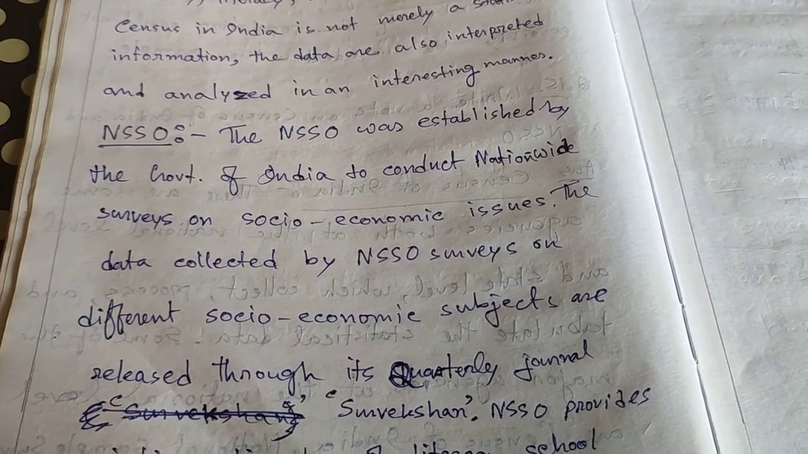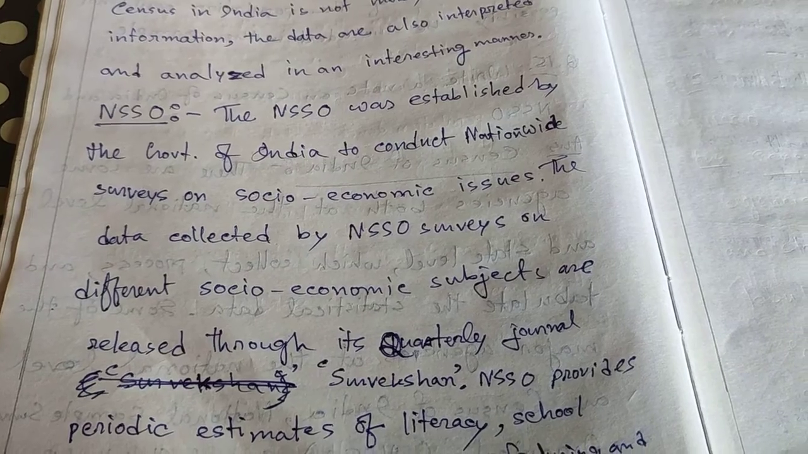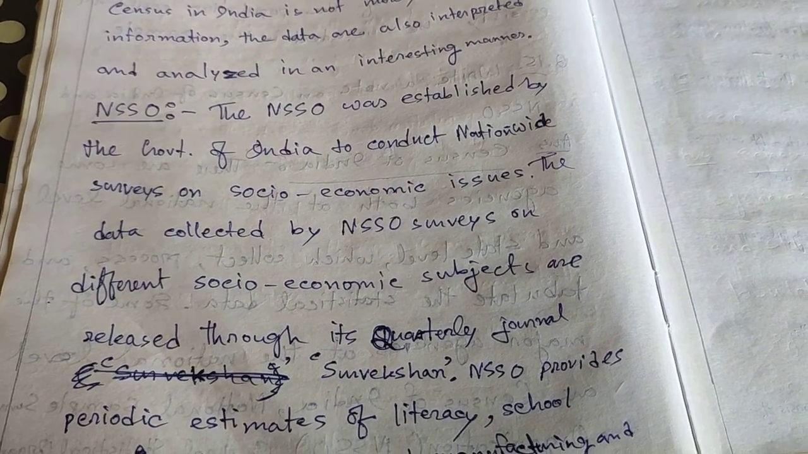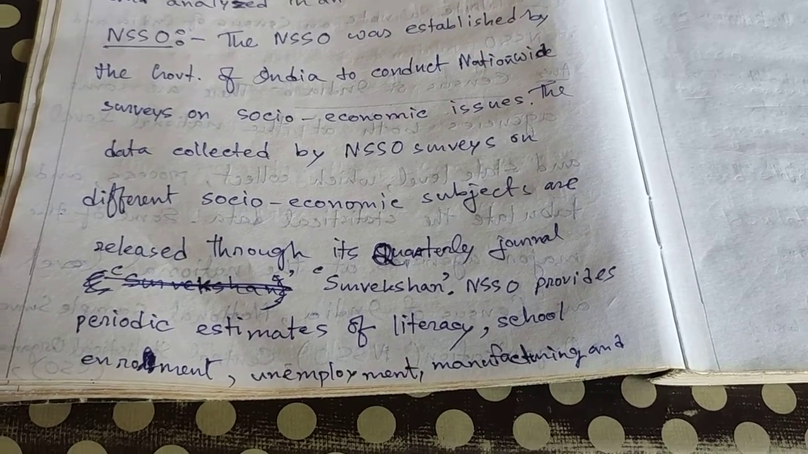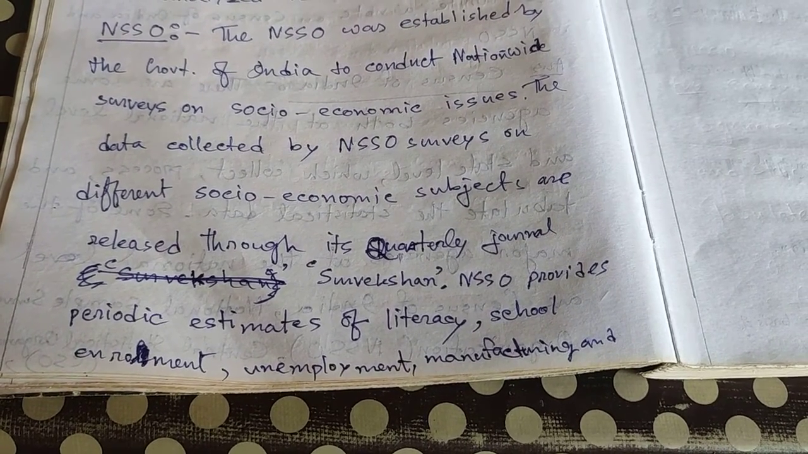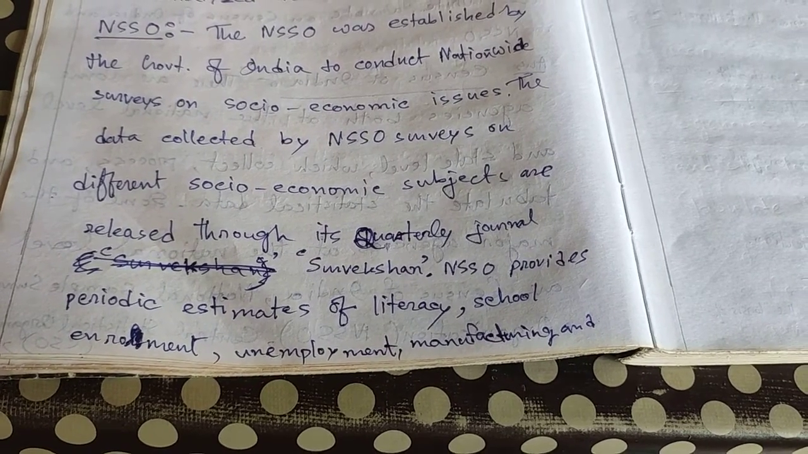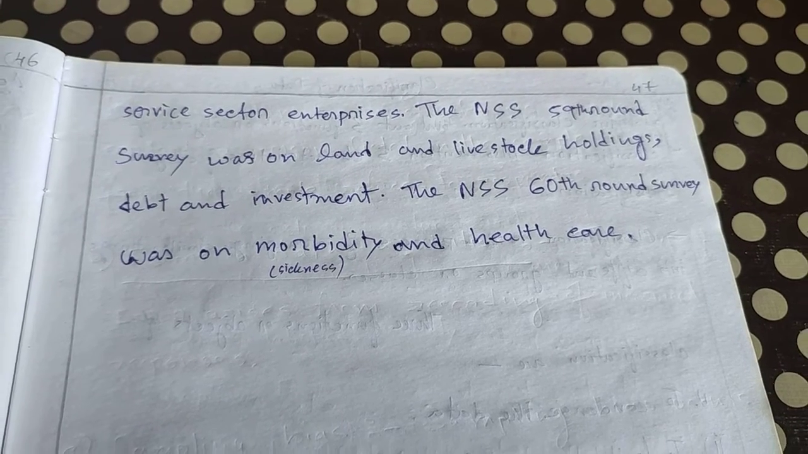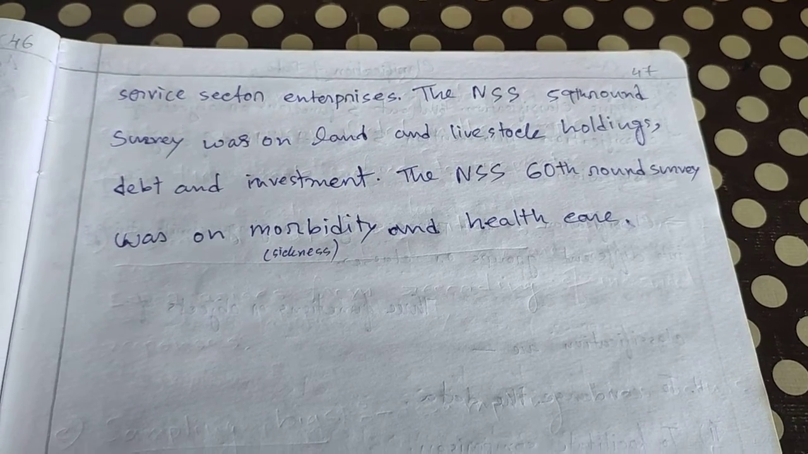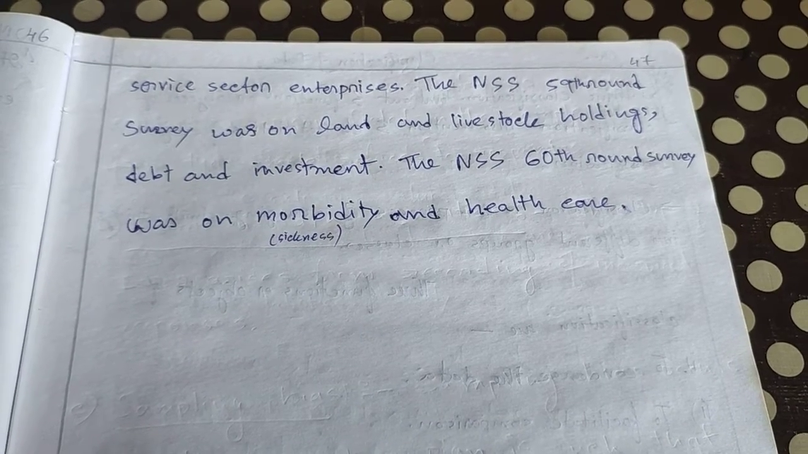Now see what NSSO is. The NSSO was established by the government of India to conduct nationwide surveys on socio-economic issues. The data collected by NSSO surveys on different socio-economic subjects are released through its quarterly journals. NSSO provides periodic estimates of literacy, school attendance, unemployment, manufacturing and service sector enterprises. The NSS 59th round survey was on land and livestock holdings, debt and investment. The NSSO 60th round survey was on morbidity and healthcare.